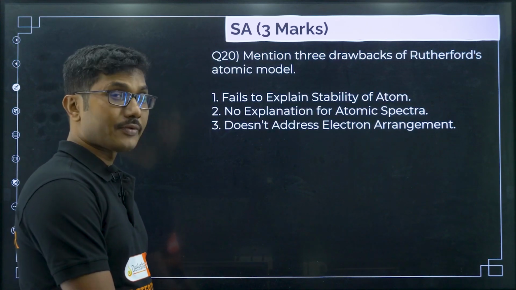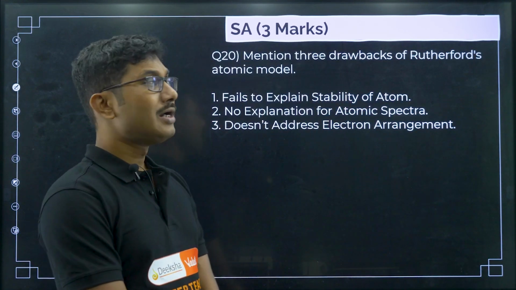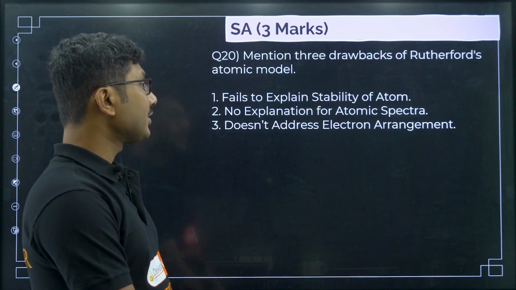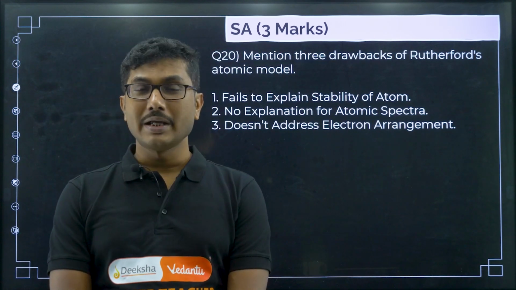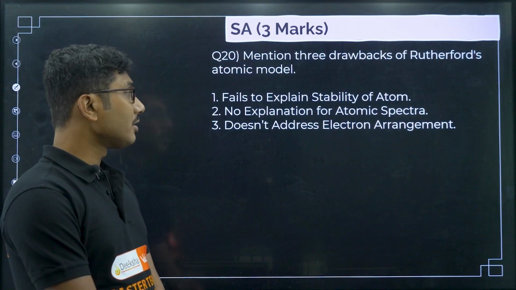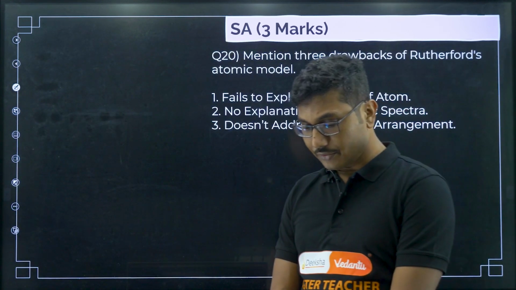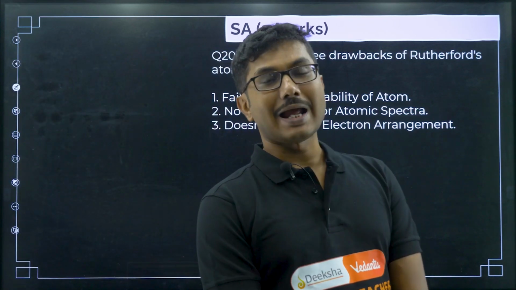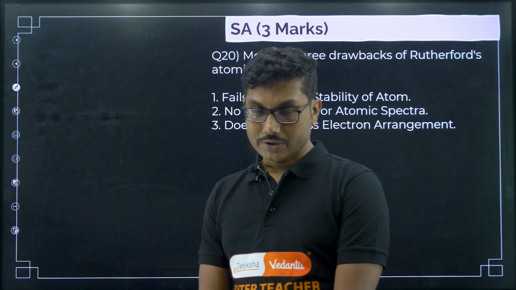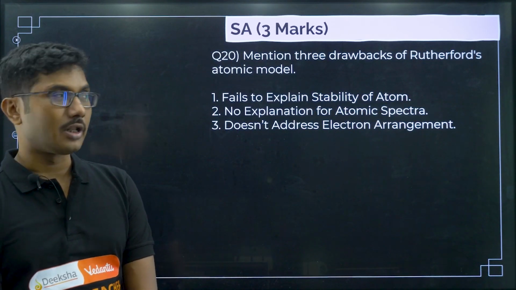What are the drawbacks of Rutherford's model? It fails to explain the stability of the atom. There is no explanation for atomic spectra; atomic spectra cannot be explained at all by Rutherford's model. It does not address electron arrangement: how electrons are arranged inside the atom, because we know that many atoms have multiple electrons, was not explained by Rutherford. So, these are the main 3 drawbacks of Rutherford's model.